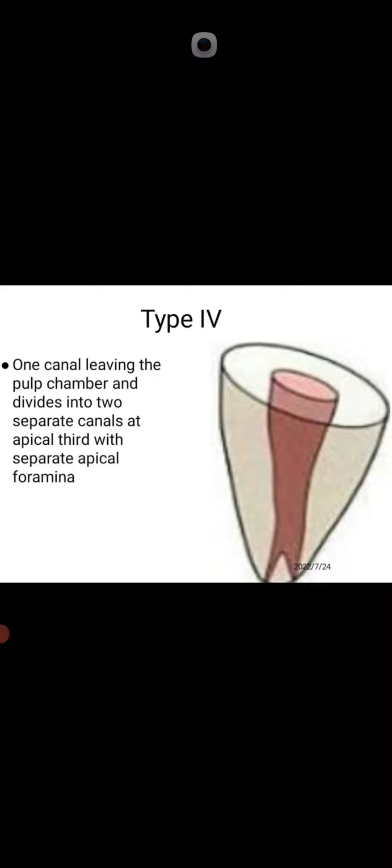Now come to type 3. There is a 2-2 condition. Two separate canals from orifice to apex exist, with separate foramina. Each canal has a separate apical foramen. Now type 4 is the opposite of type 2. Type 2 is a 2-1 system, and this is a 1-2 system. One canal leaves the pulp chamber and divides into two separate canals at the apical third with separate apical foramina. This is about Vine's classification.